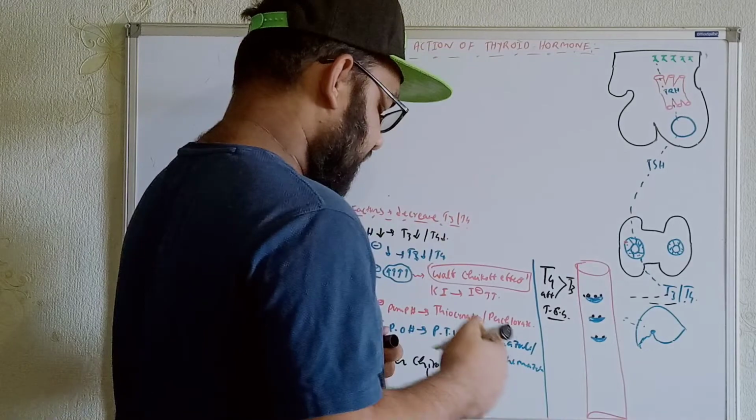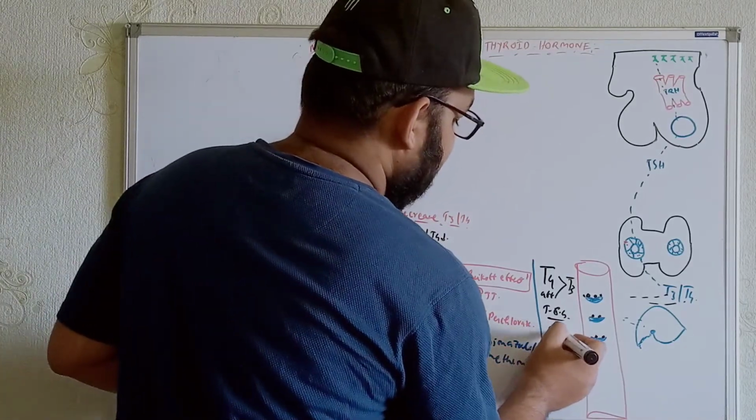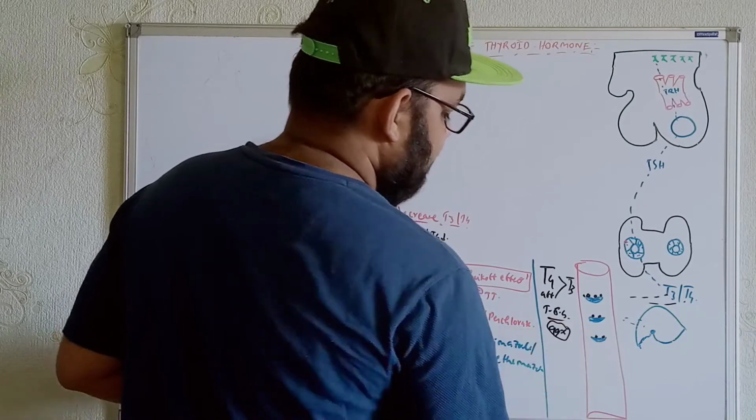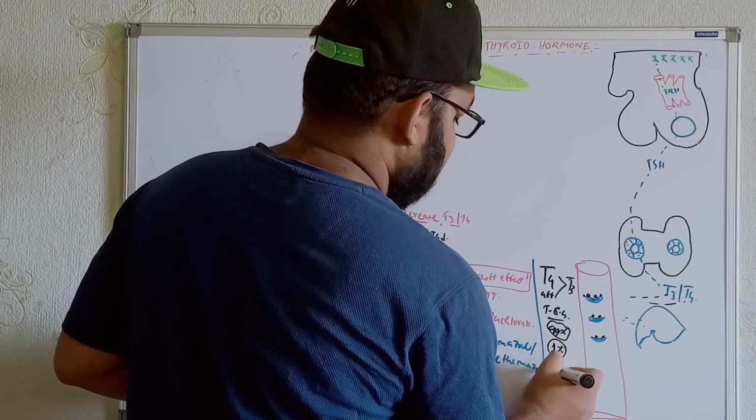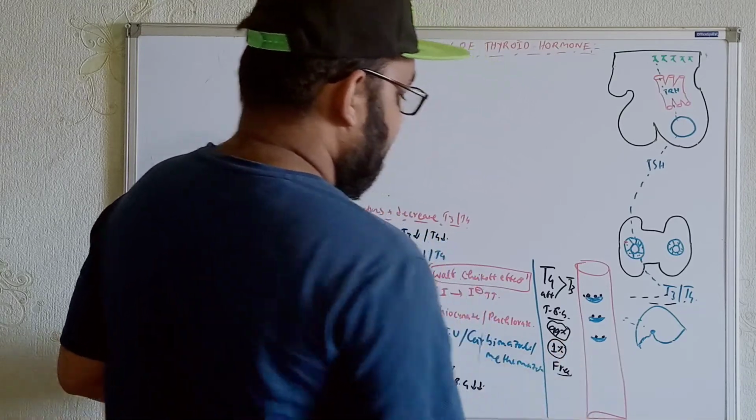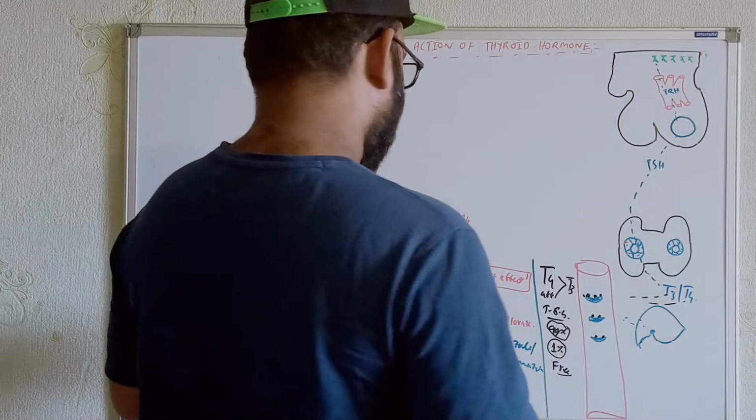Now, whenever they are getting bound along with these structures, 99% of the T3 and T4 will be bound, and only 1% of the thyroid hormone will be in the free form. Now how they go within the cells and what actions we get over here, we'll talk about in detail right now.